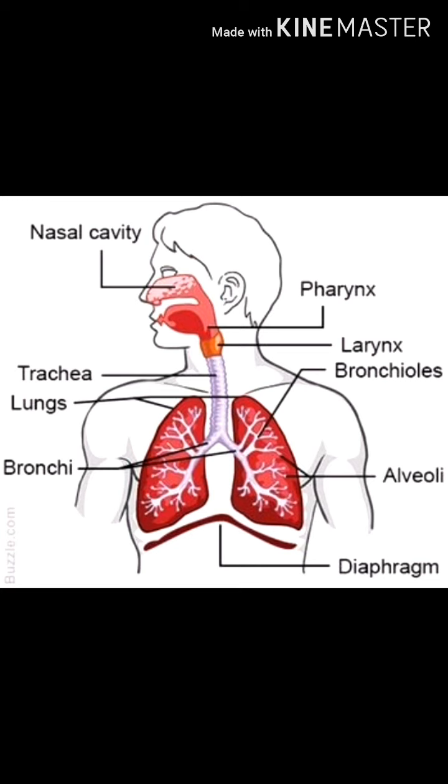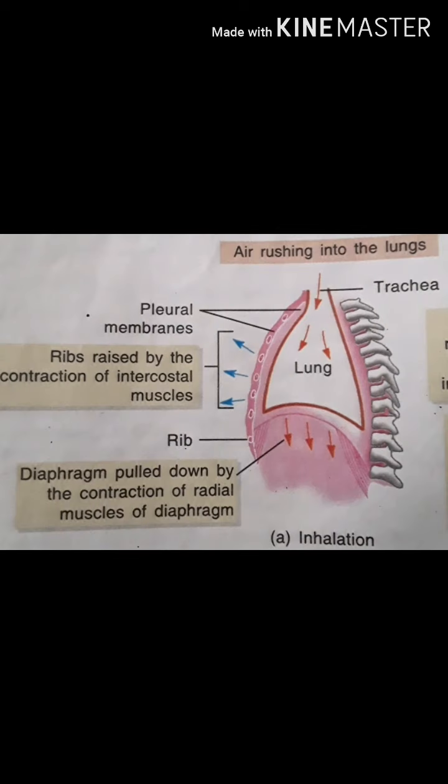First, the process of taking in oxygen from the atmosphere is inhalation. Air is taken into the body through the nostrils, where it is filtered by hair and mucus. Hair and mucus trap the bacteria and dust that come along with the air. Then air passes down through the trachea and fills the lungs, and the chest cavity becomes larger due to the flattening of the diaphragm and lifting of the ribs.